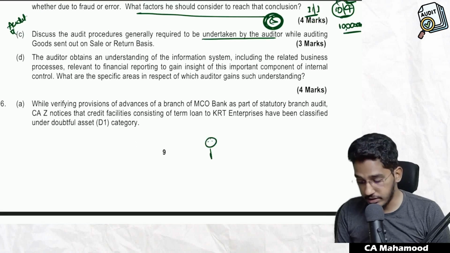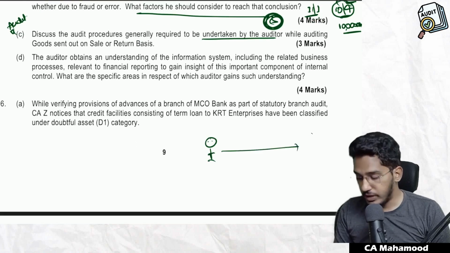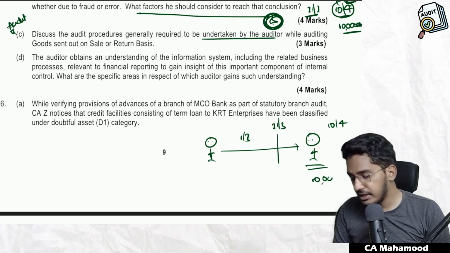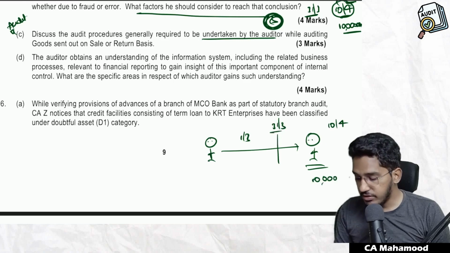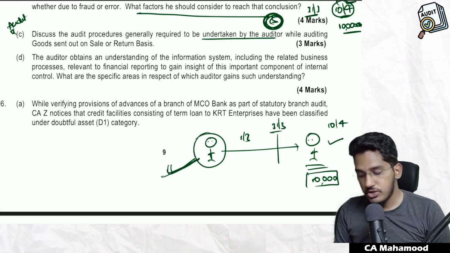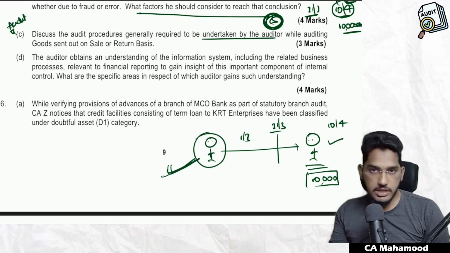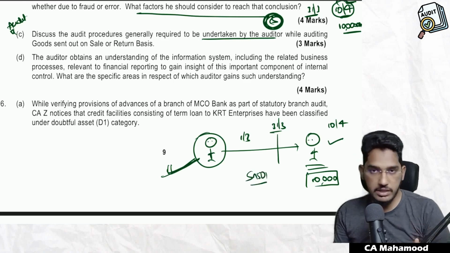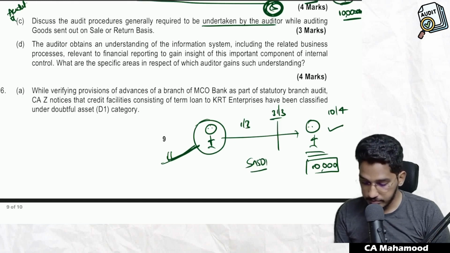See, what I'm actually trying to tell is, this person has sent the goods to another person, the recipient. He sent some stock on 1st of March and has given the recipient time to accept it till 10th of April. In between, 31st of March has come, so the recipient still has time to reject or accept. As on 31st of March, 10,000 quantity is there with the recipient. Should it form part of this person's stock or that person's stock? It should form part of the sender's stock. So this will be a case of inventory lying in the custody of a third party, and you need to perform procedures as per SA 501 also. So like this, a brief will be given in the answers. You can refer to it. Next one.